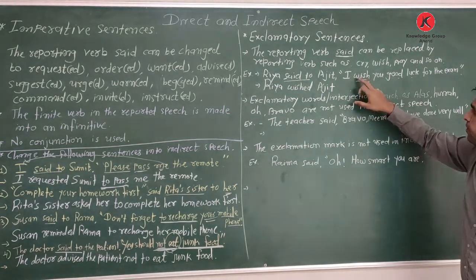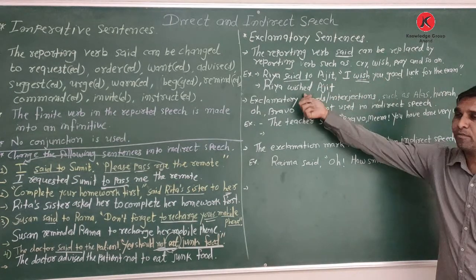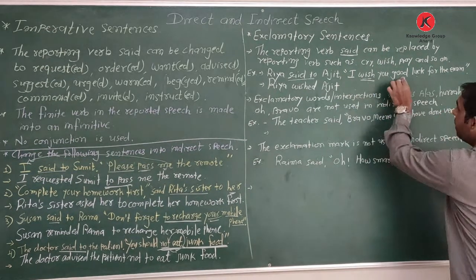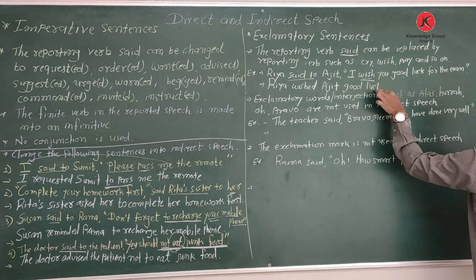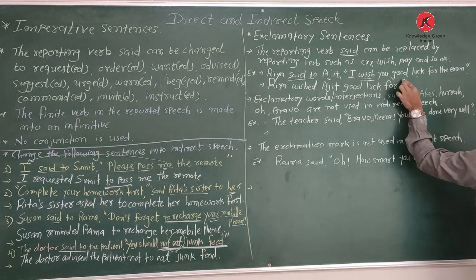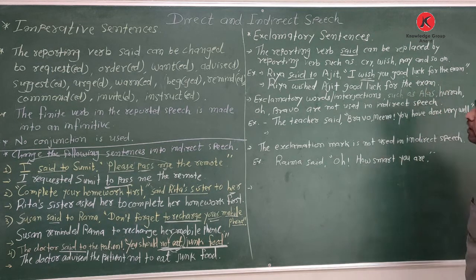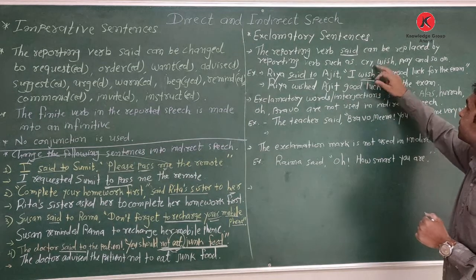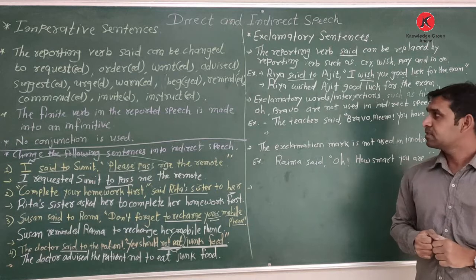Wish what he wished? Good luck for the exam. So this word already I have used as reporting verb. So only write this, good luck for the exam. Okay, so this is how we use reporting verbs such as cry, wish, or pray, according to the given sentences.